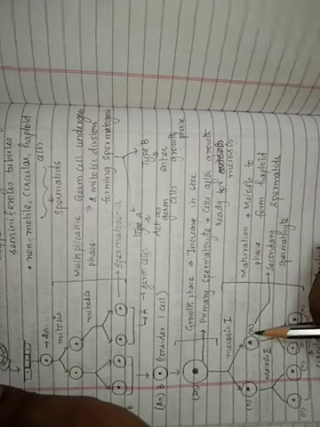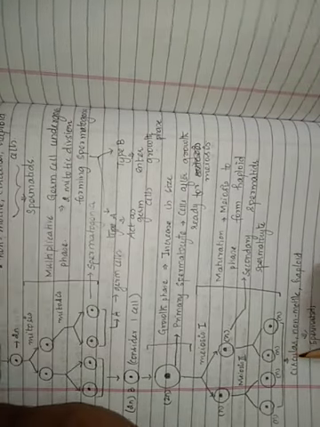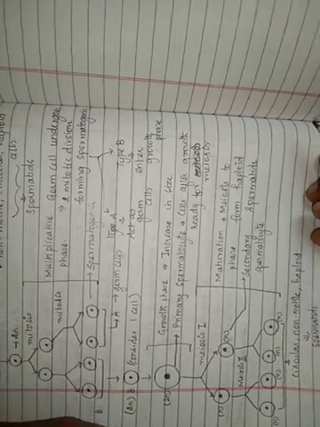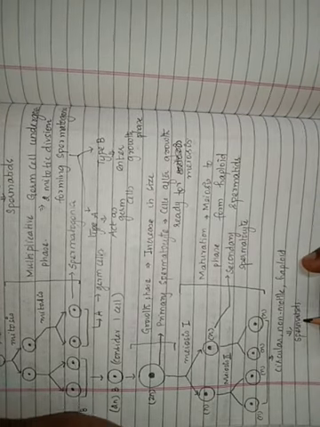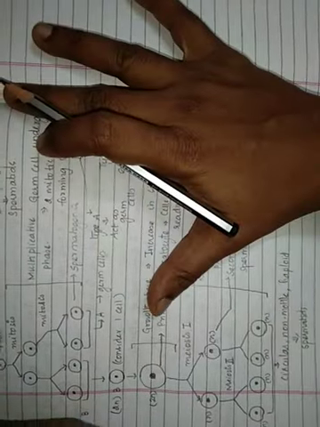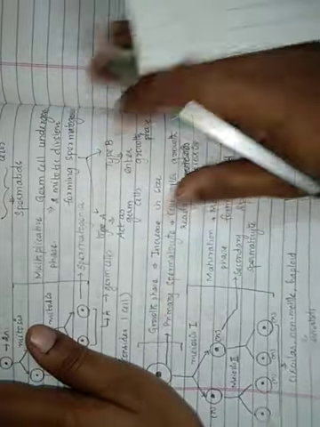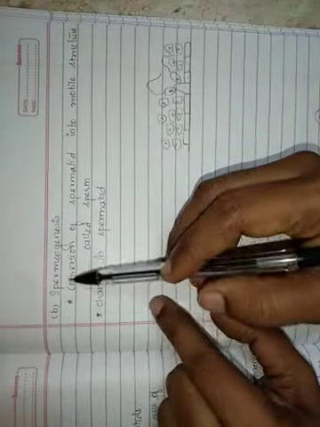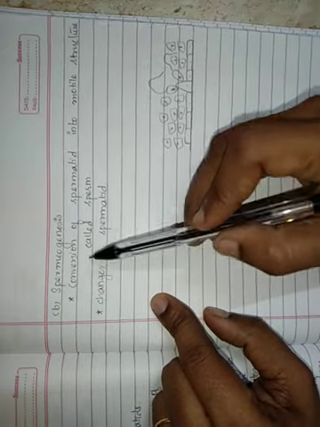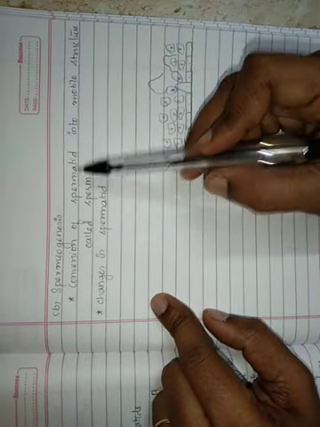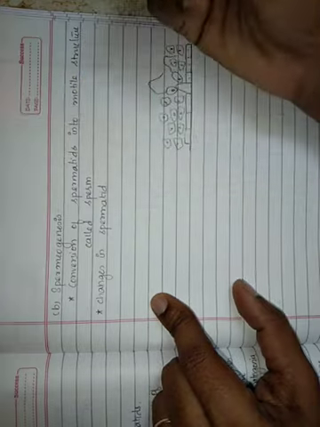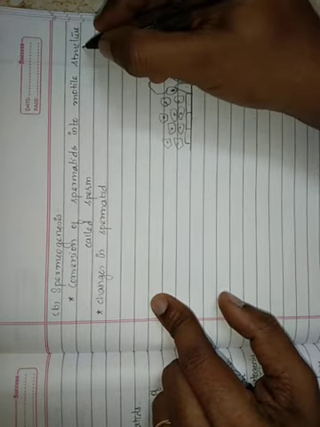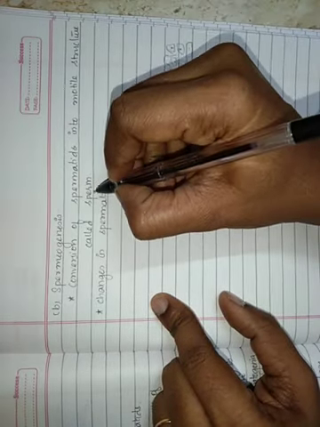And secondary spermatocyte undergoes meiosis 2 to form these circular haploid non-motile cells which are called spermatids. So this is the first stage in the spermatogenesis process. The next step in spermatogenesis is spermiogenesis. Spermiogenesis is the conversion of the spermatids, that is the circular non-motile spermatids, into a motile structure which we call a sperm.